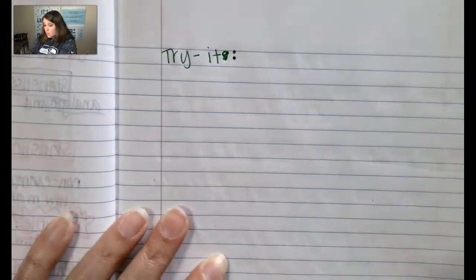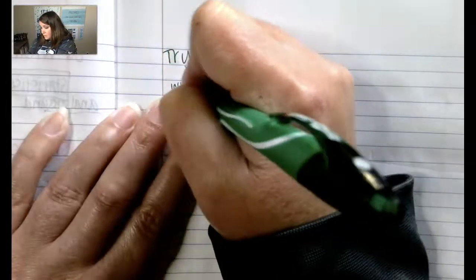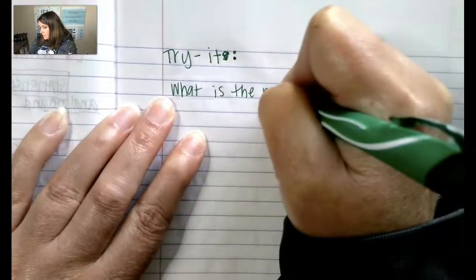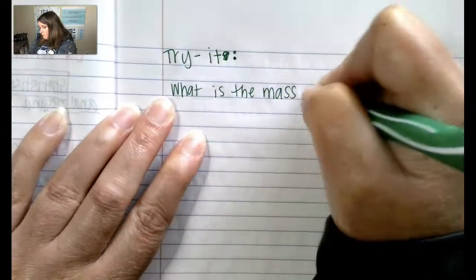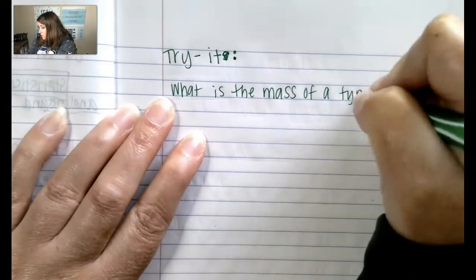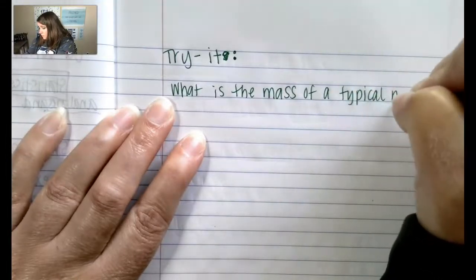Your try it is asking the question, what is the mass of a typical mouse?